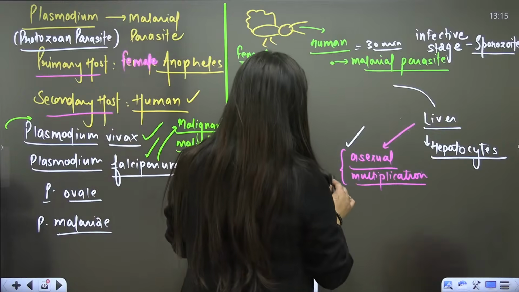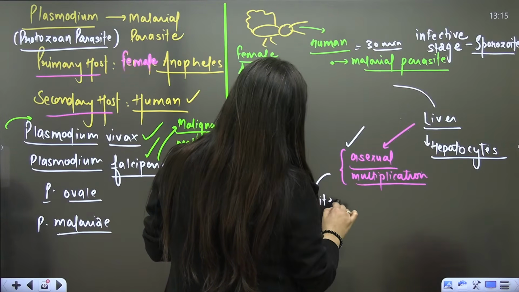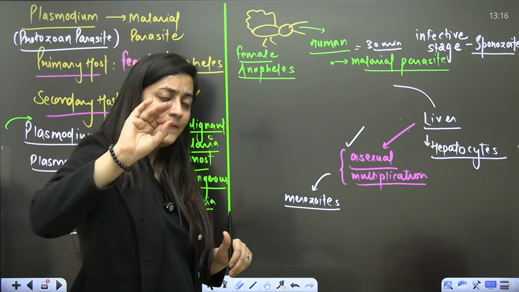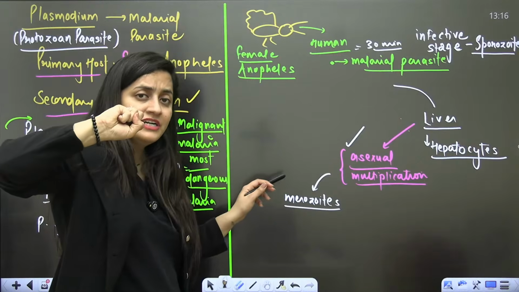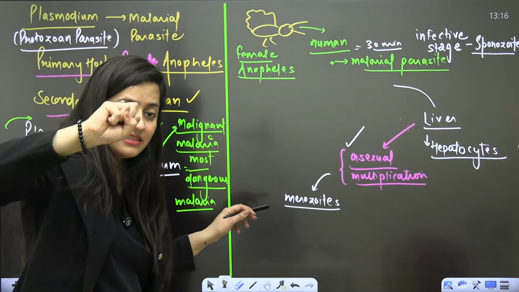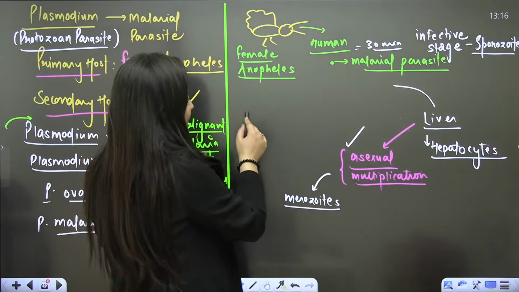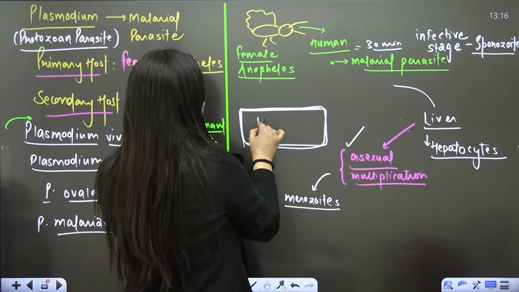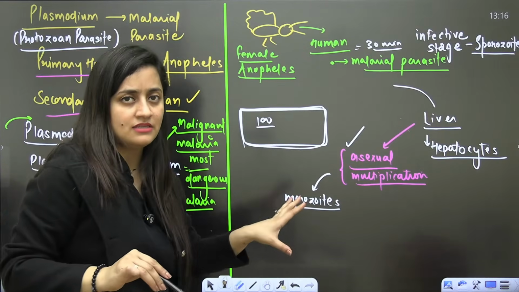So it will divide, and the merozoites from the liver cells will rupture those cells and get released into the bloodstream. Then they infect the RBCs. But I'm giving you a very simple example. If, let's say, 100 merozoites form, it doesn't mean all 100 will be released into the bloodstream.